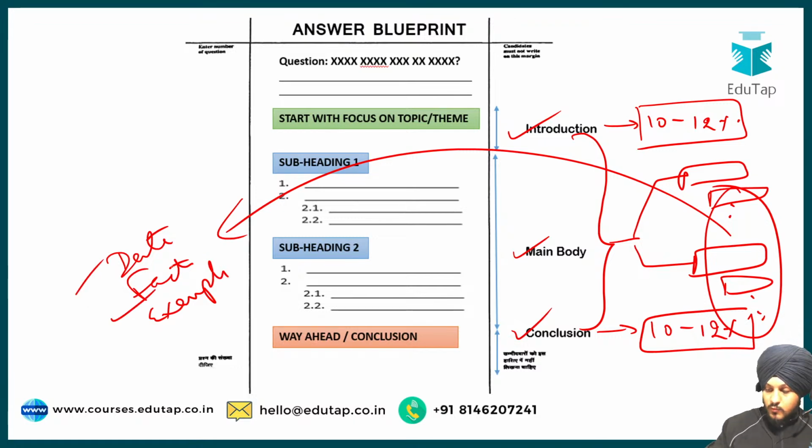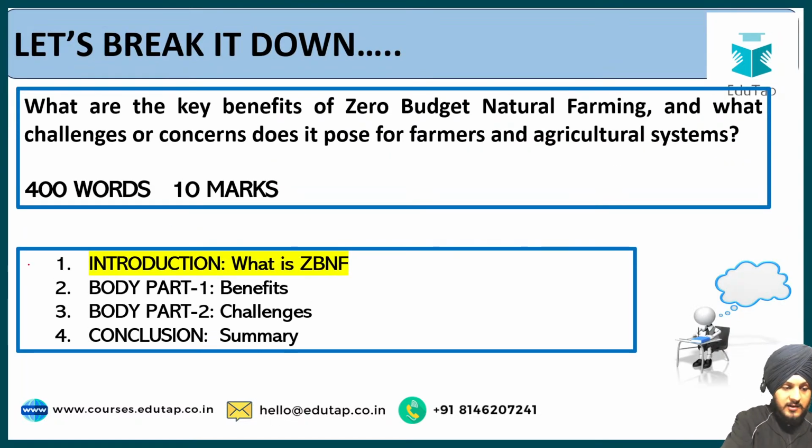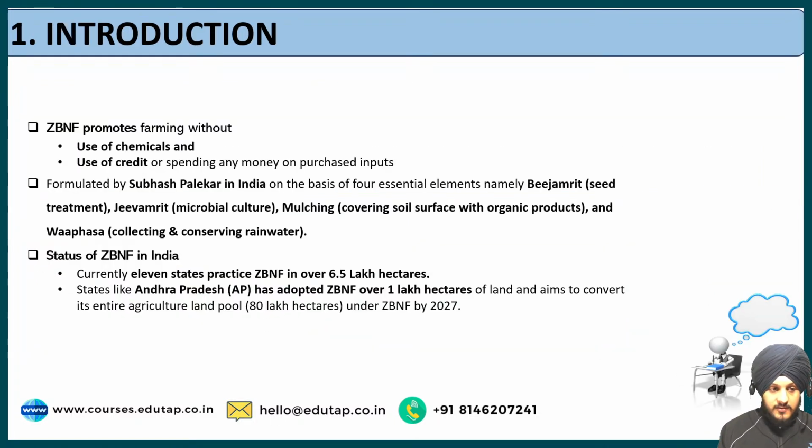Now let us move on to the next part, which we have already discussed: in the introduction we are going to write a brief overview regarding zero budget natural farming, because the theme of the question is zero budget natural farming. And then the body part, the benefits and the challenges, and at the end we are going to write the conclusion, which is the summary of this answer.